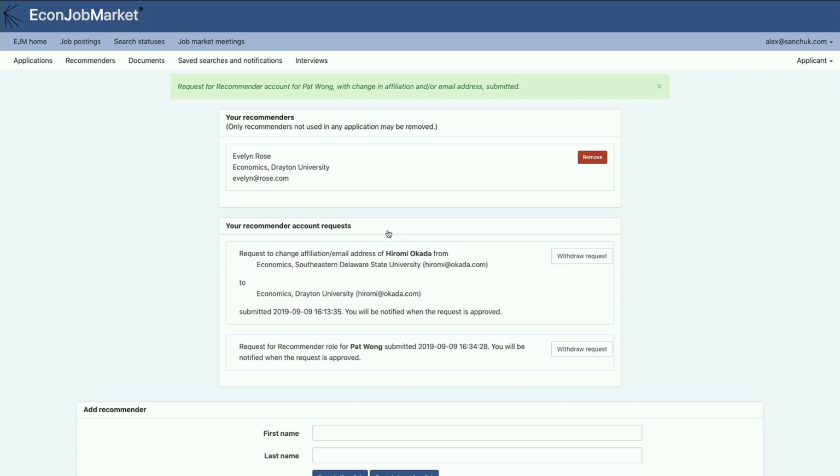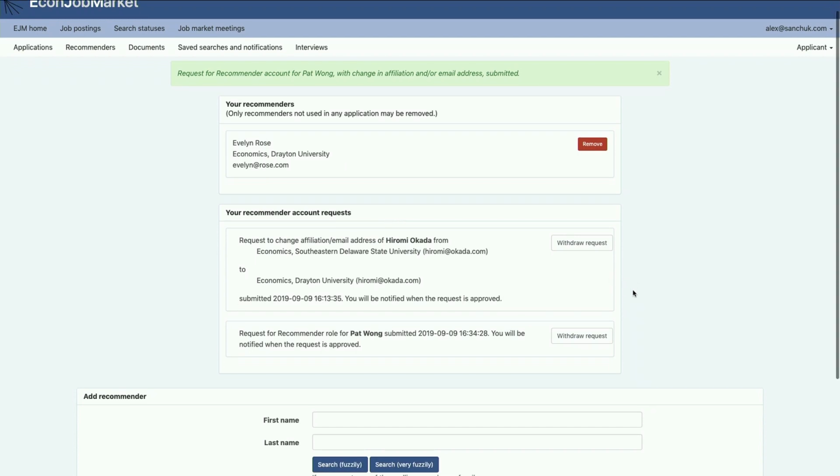So I submit this, and now you can see that on Alex Sanchuk's list of recommenders, we have a request for recommender role for Pat Wong currently in process. So once the Econ Job Market staff verify Pat Wong's identity, the approval will be done, and Pat Wong will be notified.